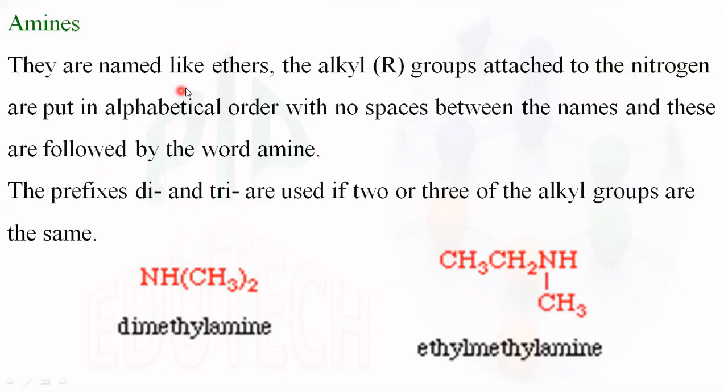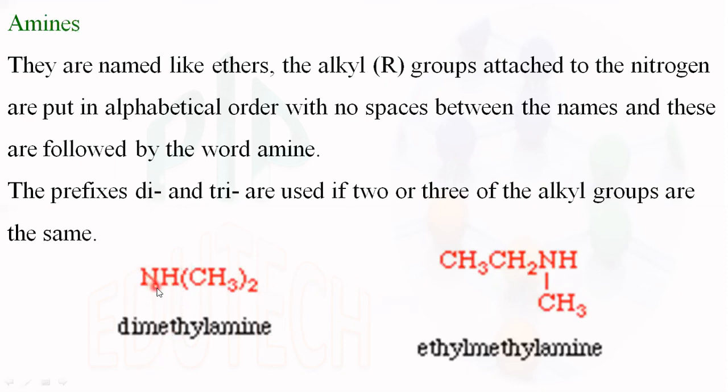Amines. Similarly to ethers, amines are also named. The alkyl groups attached to the nitrogen are put in alphabetical order with no spaces between the names, and the word is pronounced as amine. If 2 or more NH groups are present, it is called diamine or triamine, etc. Here are some examples.